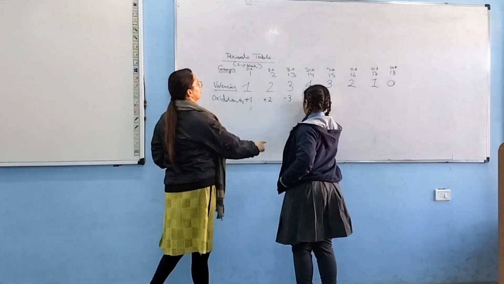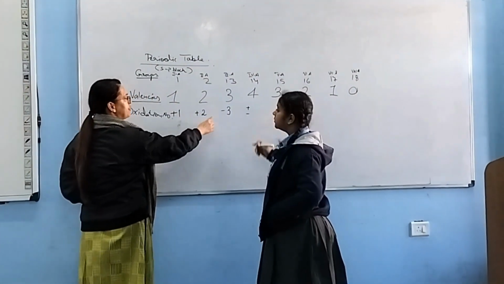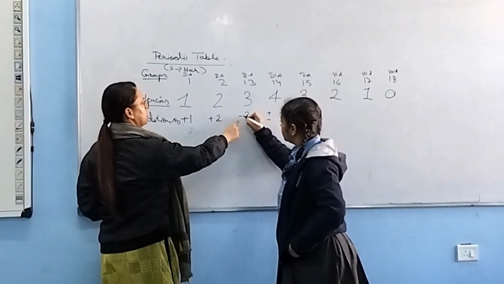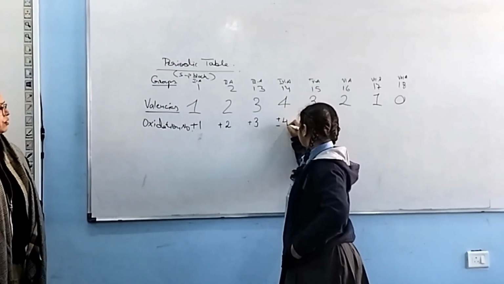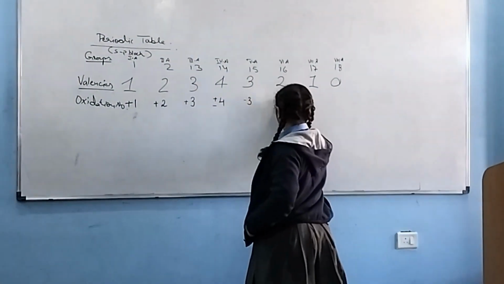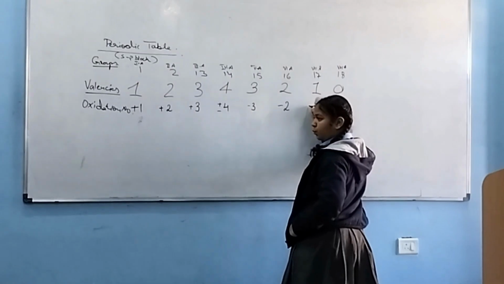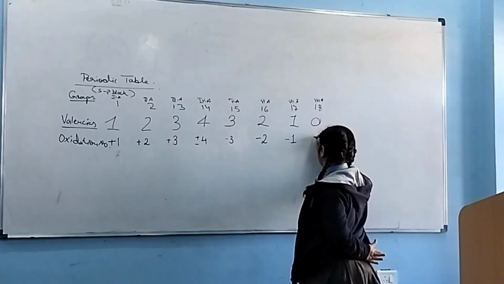Group 2 is plus 2. From this side towards the left, it's all plus. So this is also plus 3. Plus minus 4, right? This is minus 3. Yes. Minus 2. Minus 1. And this is 0.